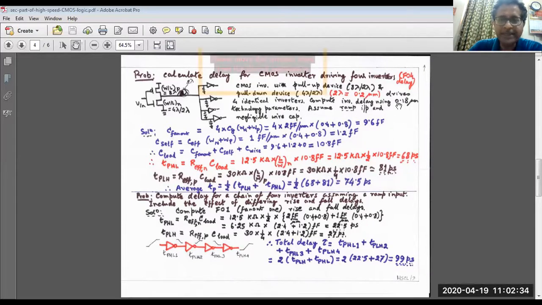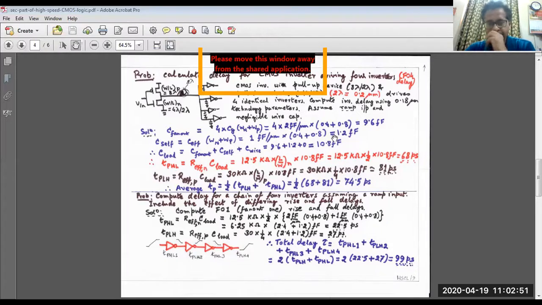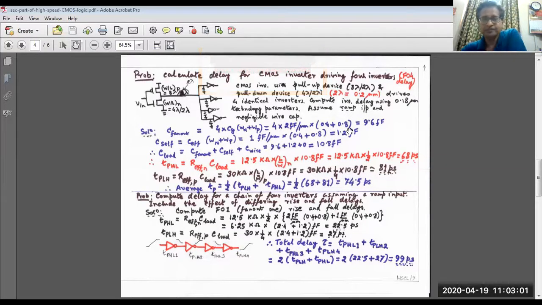That means instead of taking it as 180 nanometer, we are taking 2 lambda to be 200 nanometer or 0.2 micrometer. That's why 4 lambda becomes 0.4 micrometer, whereas 8 lambda becomes 0.8 micrometer. Clear? I hope it is clear.